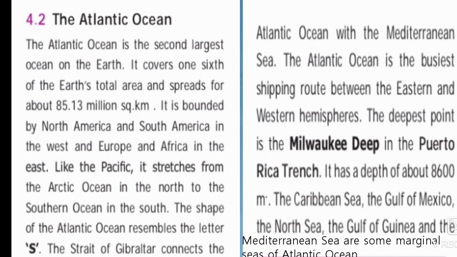Then the Strait of Gibraltar connects the Atlantic Ocean with the Mediterranean Sea. The Atlantic Ocean is the busiest shipping route between the eastern and western hemisphere. The deepest point is the Milwaukee Deep in the Puerto Rico Trench. The Caribbean Sea, the Gulf of Mexico, the North Sea, the Gulf of Guinea and the Mediterranean Sea are some marginal seas of the Atlantic Ocean.